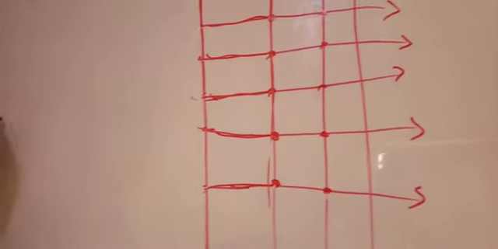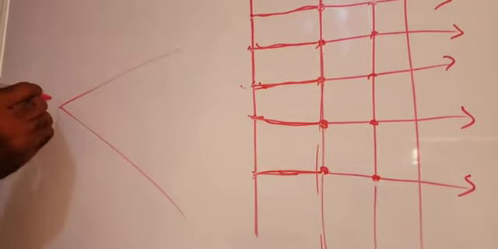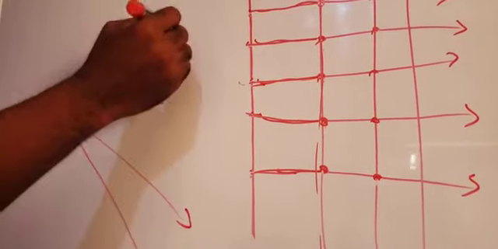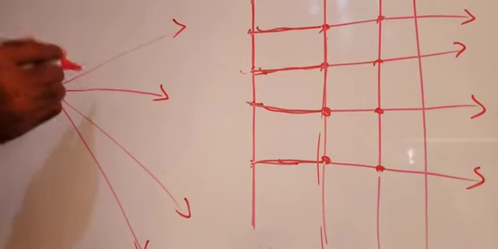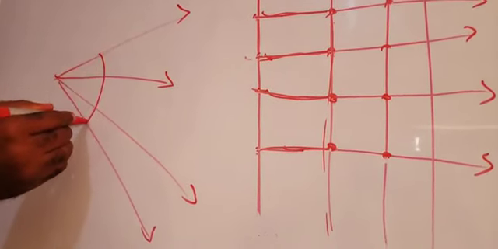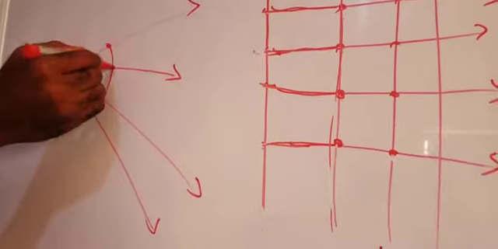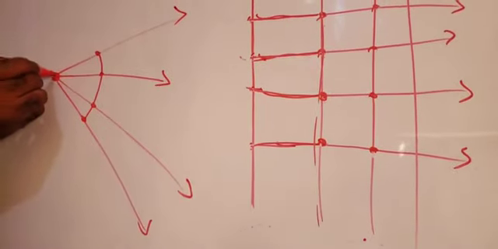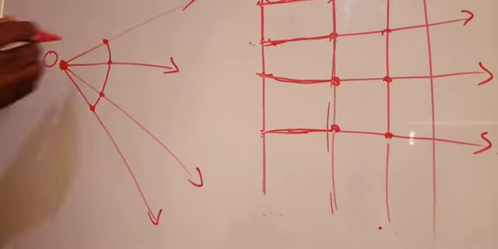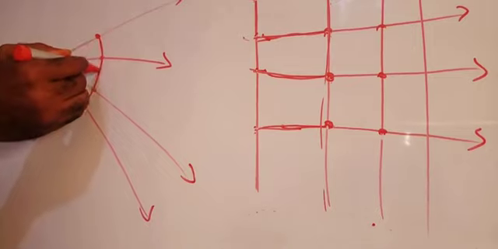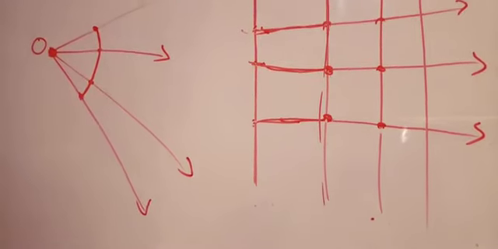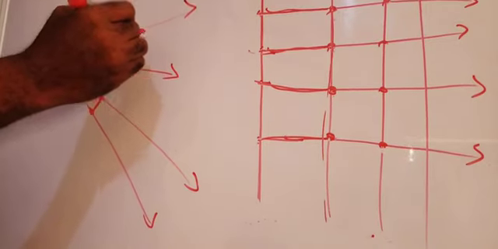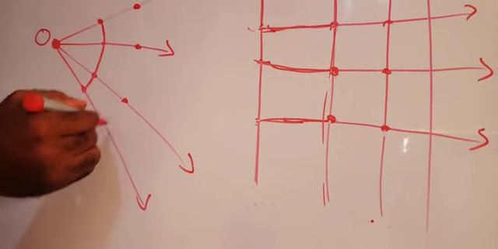Now you can see a wave spreading out from a point this way. If I draw a line here, these 4 points are at the same distance from the source of the wave, 0. So this line from here to here to here to here is called a wave front. Another distance here, look at these 4 points again.